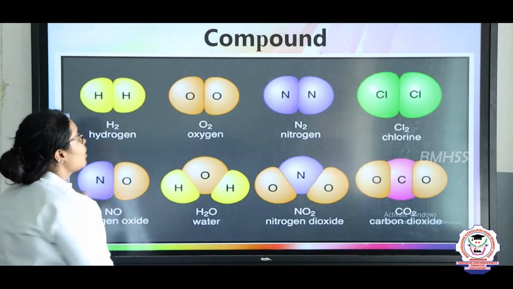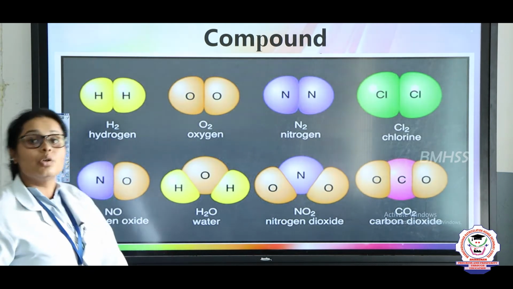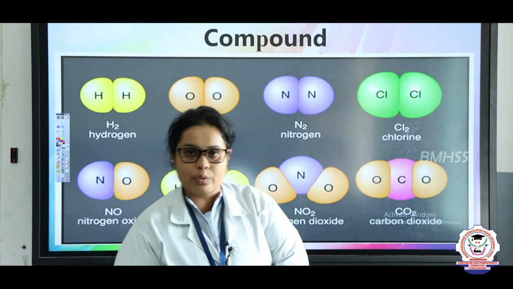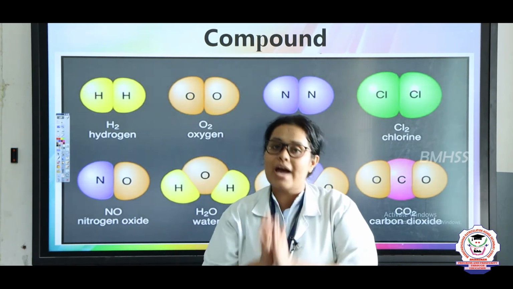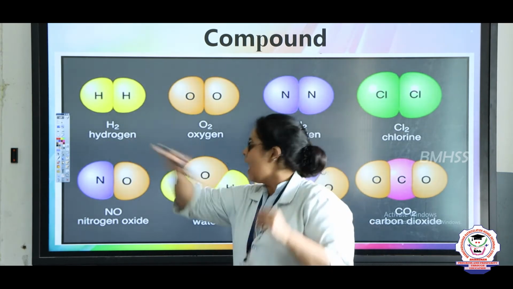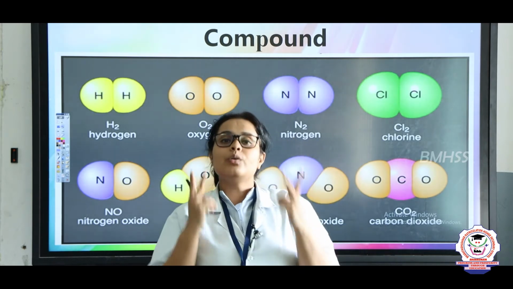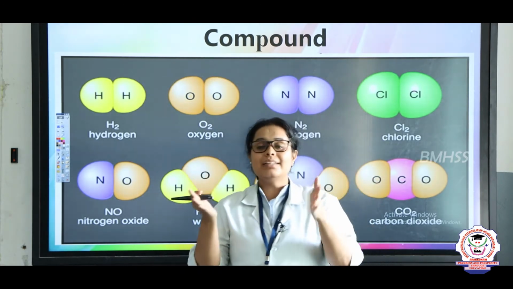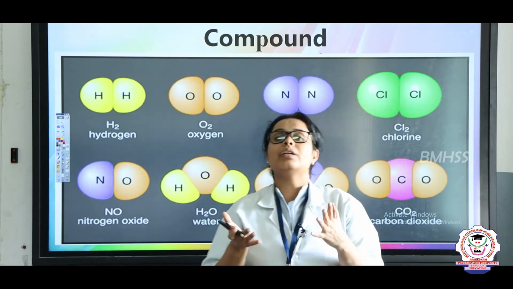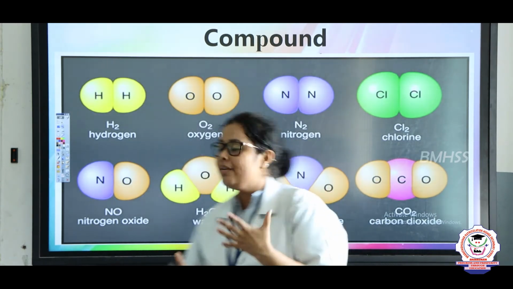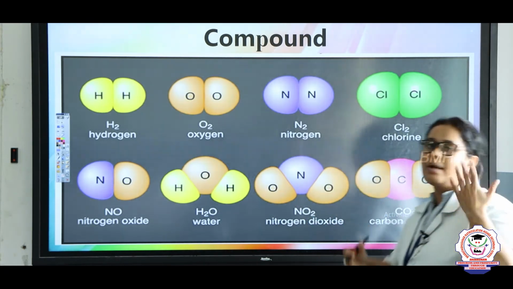Now, let us see compound. So, children, what can you see here in the compound? Yes. So, there are compounds of various types, okay. There is one type where there is always the same kind of atoms. For example, here you can see H2. H2 has 2 hydrogens, right. So, when 2 hydrogens are present and these 2 hydrogens look similar, we can call it a molecule also and we can call it a compound also. In the same way, take a bigger example here. For example, CO2, carbon dioxide.